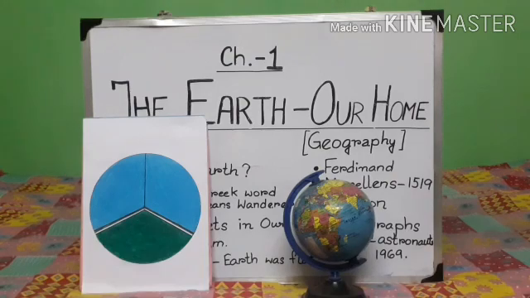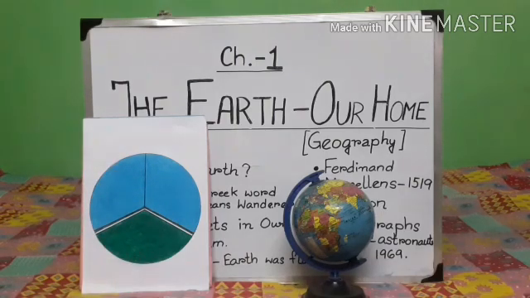So let's read through the surface of the earth. The surface of the earth is made up of land and water. About 2/3 of it is water and 1/3 is land. 2/3 means, see in this diagram, if you have not understood, if we divide earth into 3 parts, 2 out of 3 parts is water and 1/3 means 1 part out of the 3 parts is land.